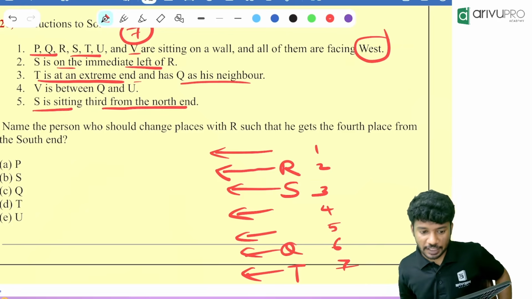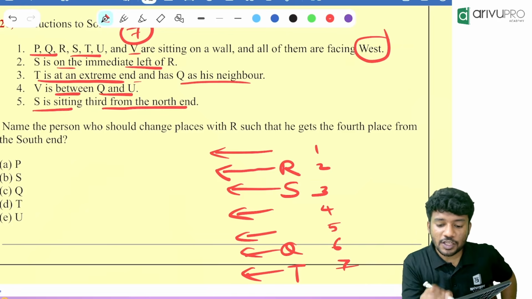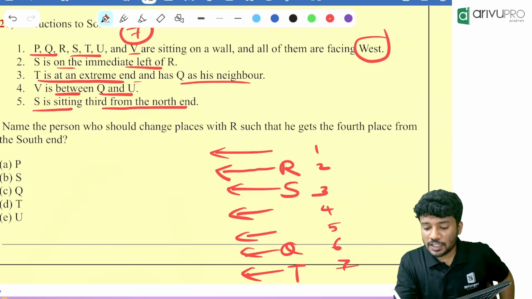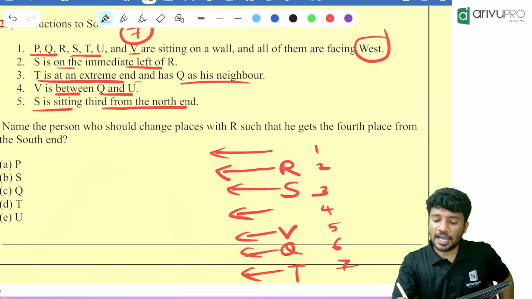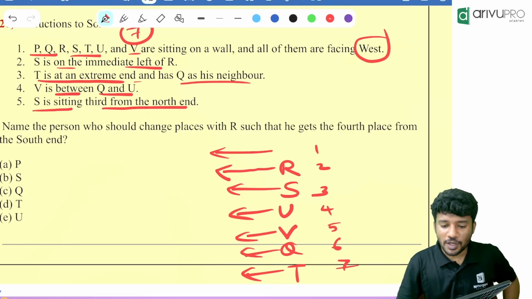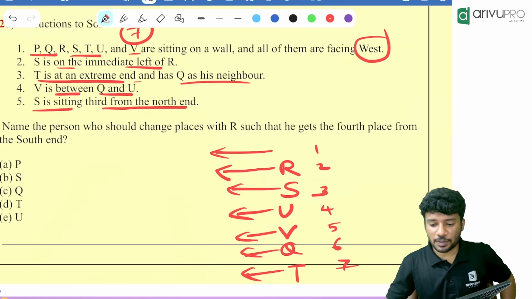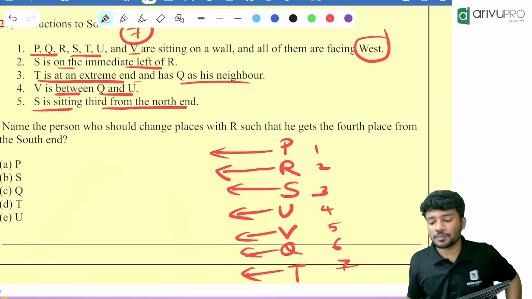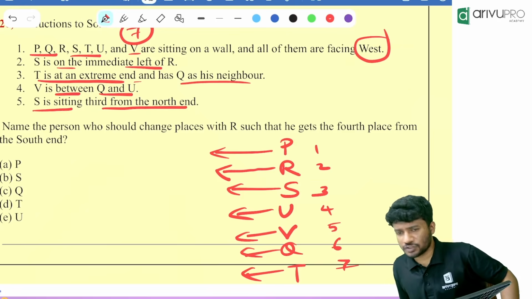Then who is remaining down? V is between Q and U. V is between Q and U means where will be the position of V? V is over here and U is over here. V is between Q and U. Now who is the remaining person, people? P is the remaining person and he is at the first position.